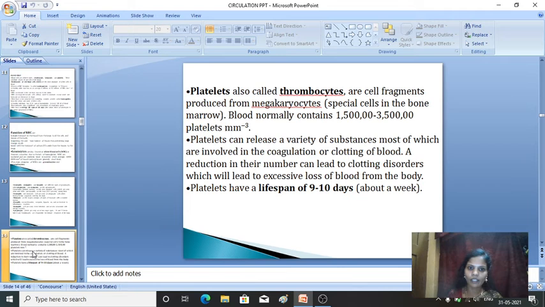A reduction in their number leads to clotting disorders. If the platelet number is reduced, it leads to clotting disorder, which also leads to excess loss of blood from the body. The platelets have a lifespan of around 9 to 10 days, about a week. So that's about the platelets.